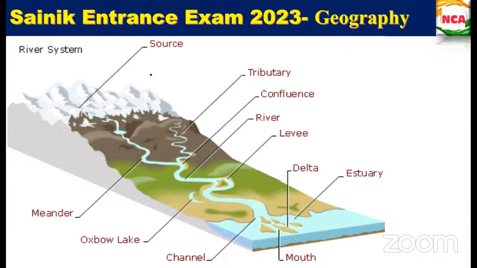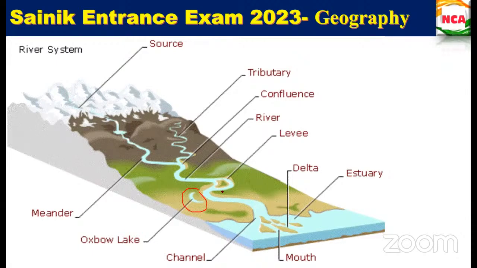So this meander loop gets cut off from the river and forms a cut-off. This cut-off lake is called an oxbow lake. Also, at times the river overflows its banks and causes floods. So that is what the floodplain is.